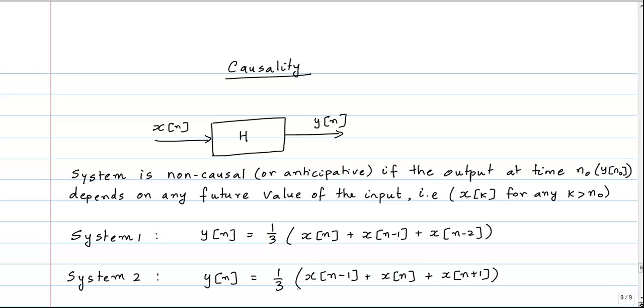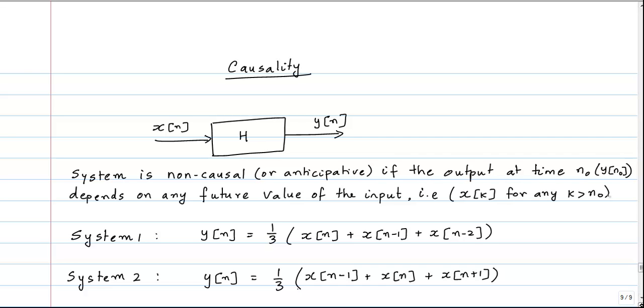Okay. Now, what I mean by that is, if there is a system for which the output depends only on the present value of the input, the system is still causal. It does not have to depend on the present and past values. All it means is it does not depend on any future value. That's all that means.